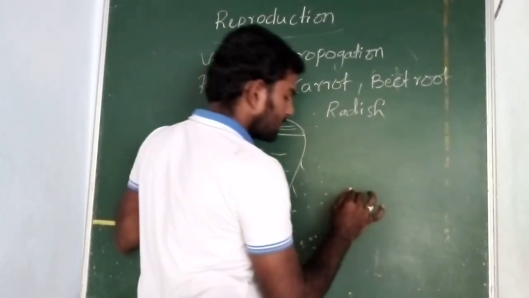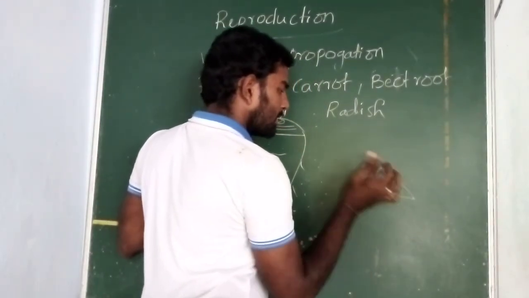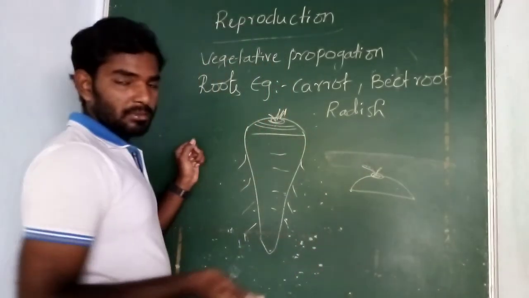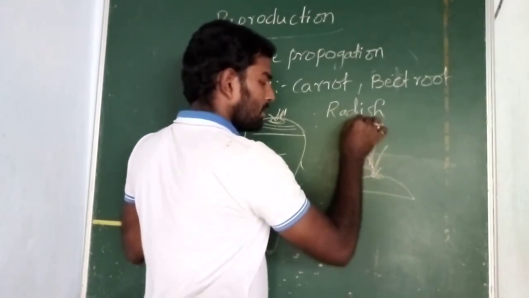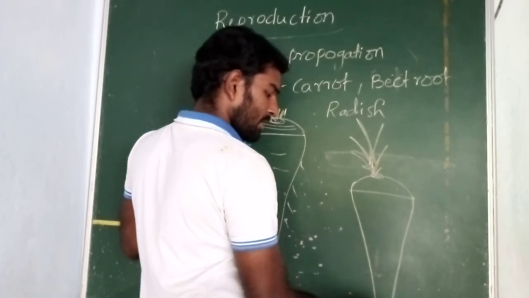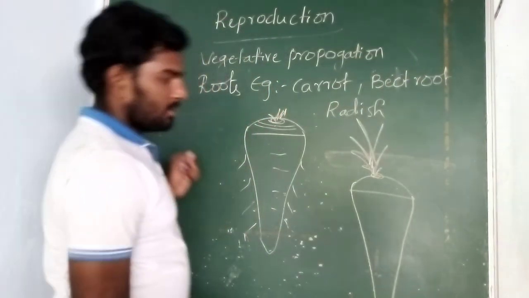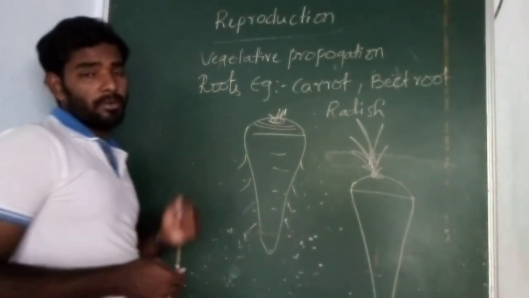If you take this part and place it in the soil, below the soil, keeping it at some depth, after a few days it starts germinating, and this one swollen for storing of the food. And same like this, beetroot and radish also come under root modifications.